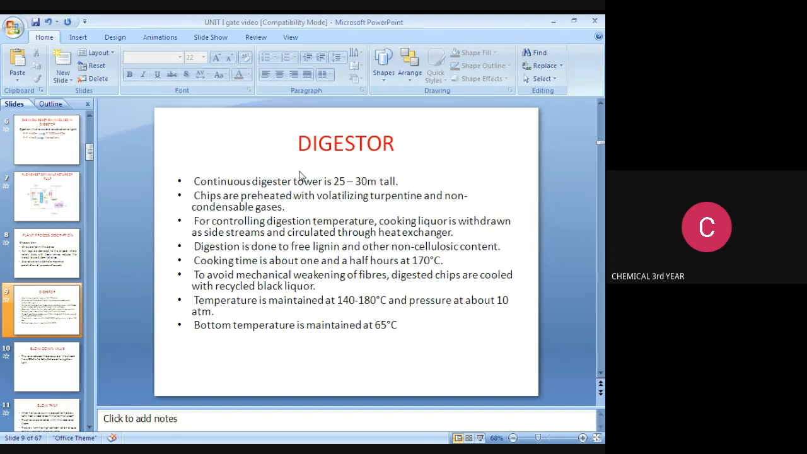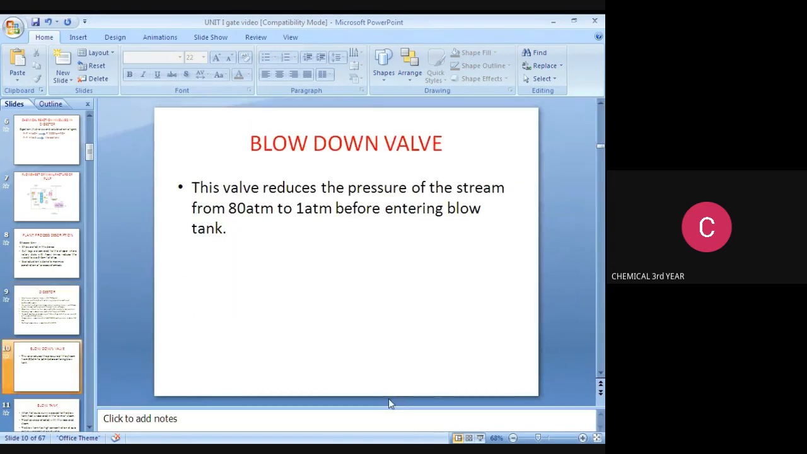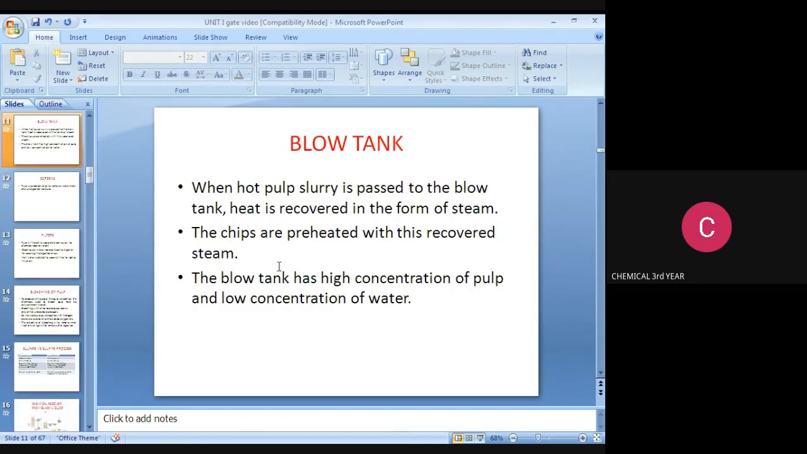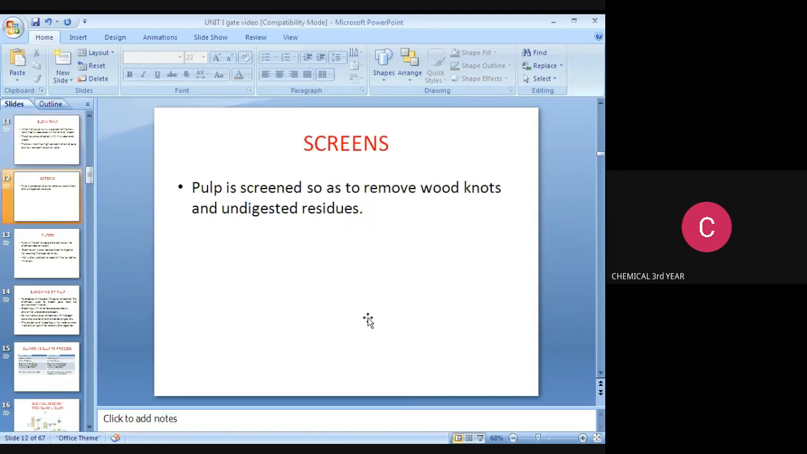After the digestion tower, the stream passes to the blow down valve. This valve reduces the pressure of the stream from 8 atmospheres to 1 atmosphere before it enters the blow tank. When the hot pulp slurry passes to the blow tank, heat is recovered in the form of steam, and the chips are preheated with this recovered steam. The blow tank has a high concentration of pulp and a low concentration of water.